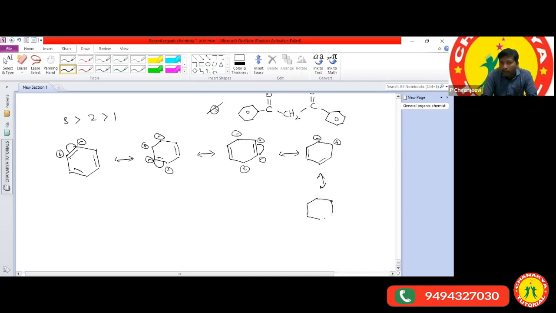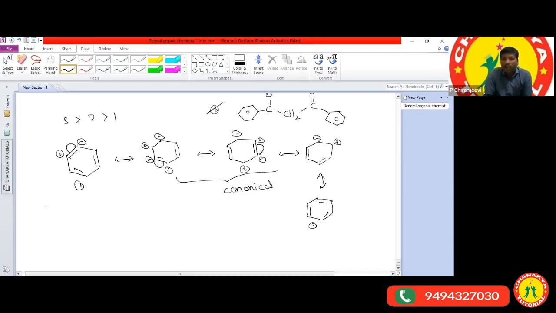Okay, it forms one more new bond. So first structure and second structure: the first and second structures we can call resonance structures, and all these we can call canonical structures. All are having nearby similar resonance energy.